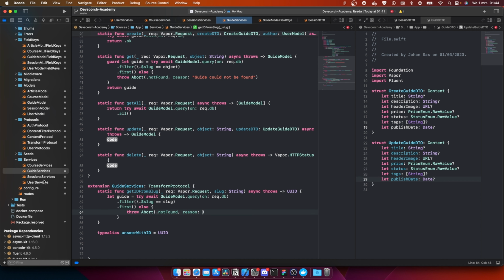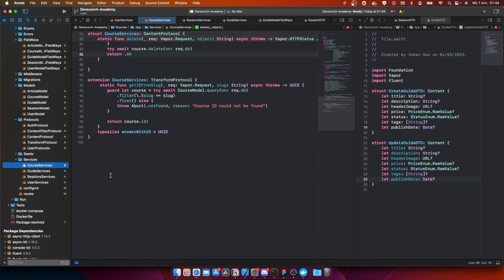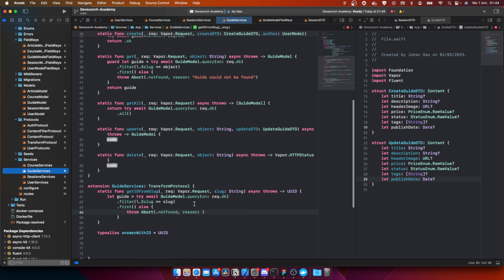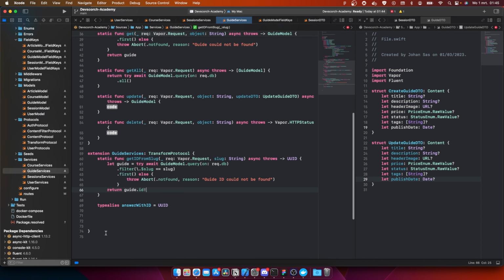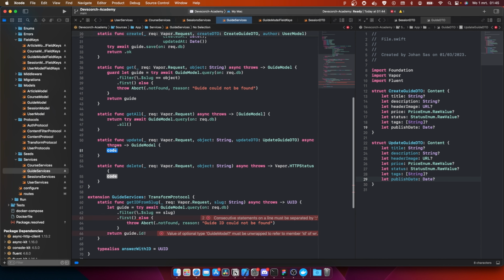What did we use for the reason with course? Let me check really quick. Course ID could not be found. Okay, so in here we're going to do guide ID could not be found. After that we're going to return guide.id, and this looks beautiful. Close this. Then inside update.